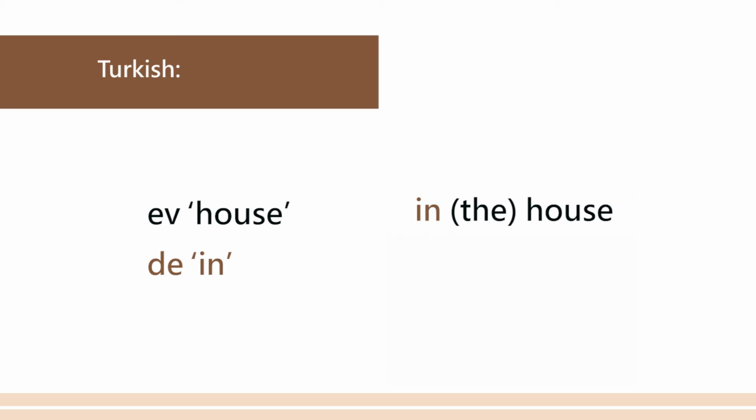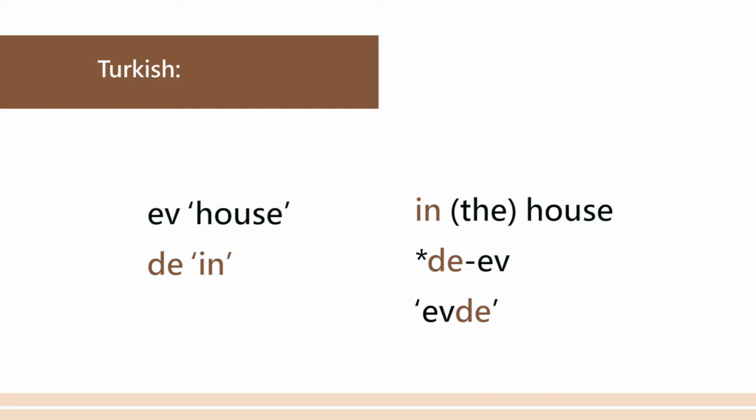What is the word for house in Turkish? You would say the word is ev. And then I would say, what is the word for in? You would say it's da. And then I would say, oh, okay, now I know how to say in the house, so it must be da ev, in house. And what is the? Well, Turkish doesn't have the, so da ev. But then you will find out that da ev is not correct, because in Turkish the word for in the house is evde. It's not da ev.